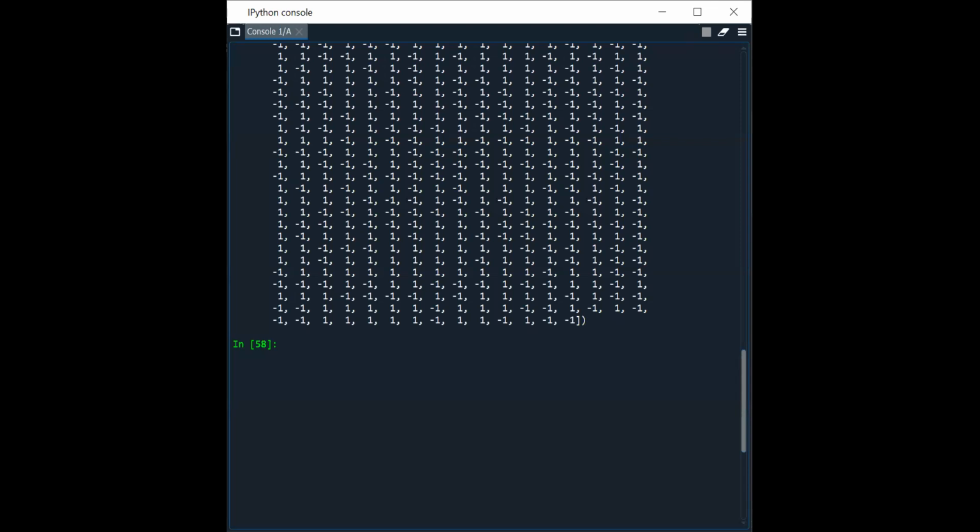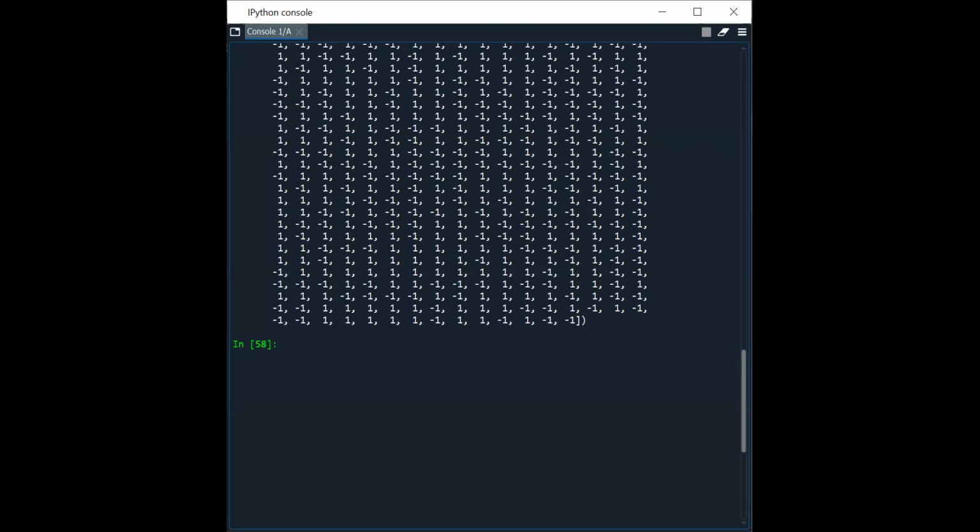Now, I guess up to this point, it's clear to all of you. What we have done is generate random binary bits and apply BPSK modulation to those bits. Now we will transmit these energies, which are +1 and -1, for a given value of SNR, and we will receive them.